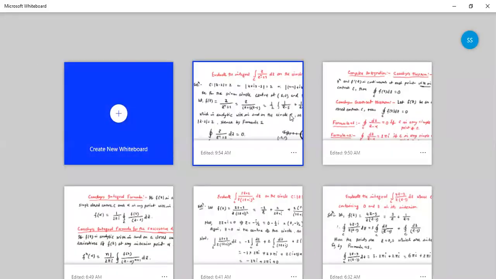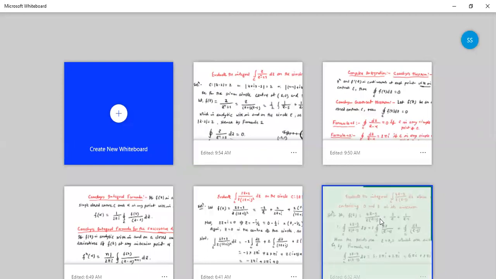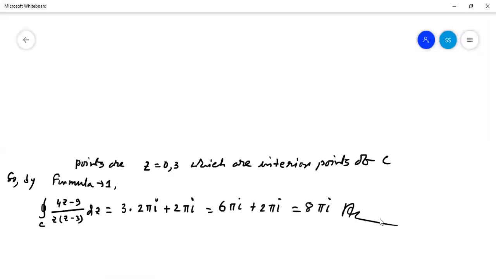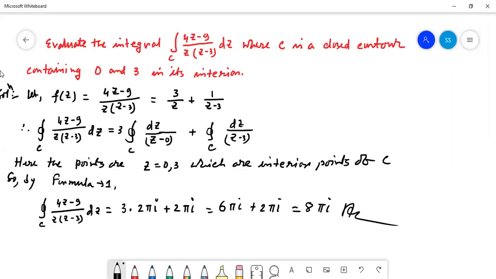Now we are taking another example where it is the interior point. Look at here, evaluate the integral, contour integration over C, 4z minus 9 by z into z minus 3 dz, where C is a closed contour containing 0 and 3 in its interior.